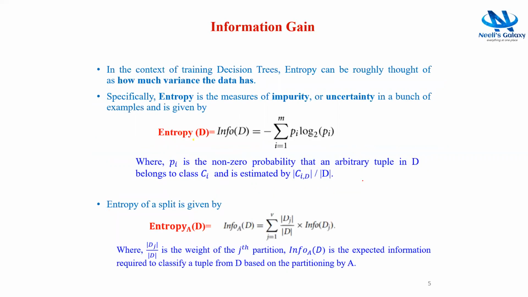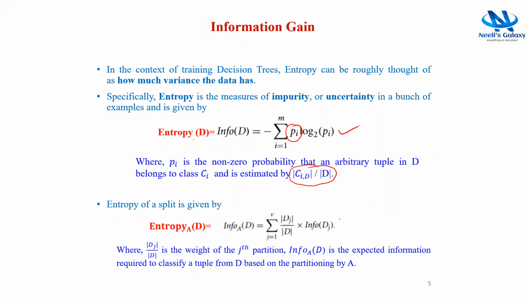In the context of training decision trees, entropy can be roughly thought of as how much variance the dataset has. Specifically, entropy is the measure of impurity or uncertainty in a bunch of examples and is given by this formula, where Pi is the non-zero probability that an arbitrary tuple in D belongs to class Ci and is estimated by |Ci,D| by |D|.